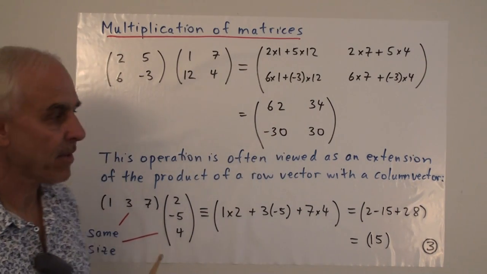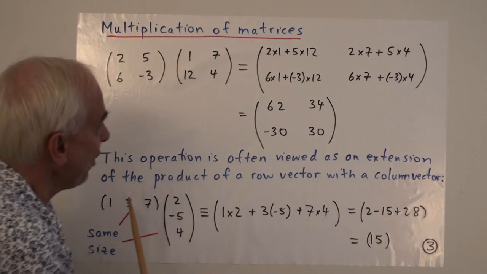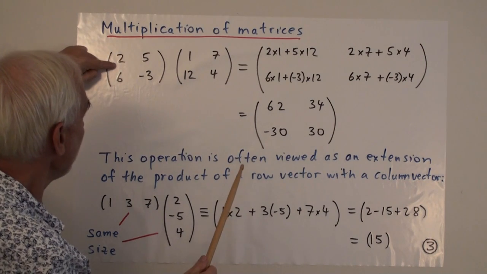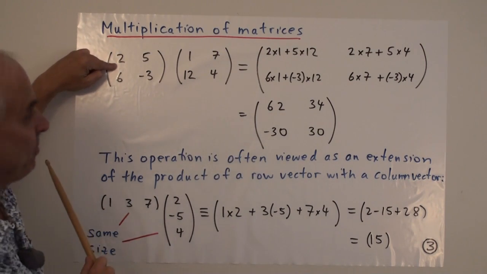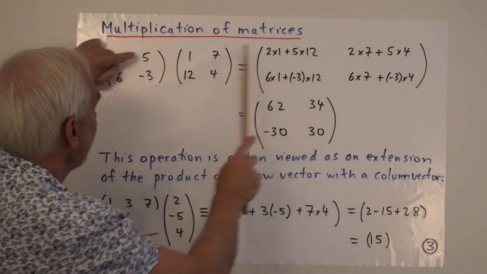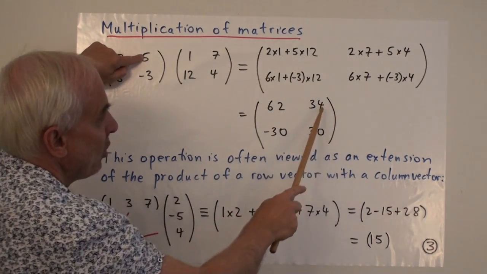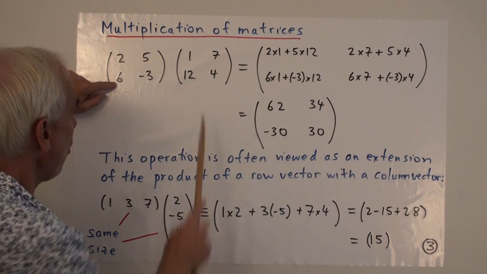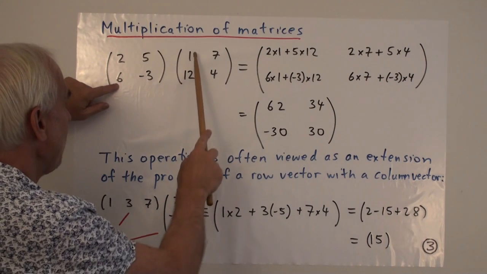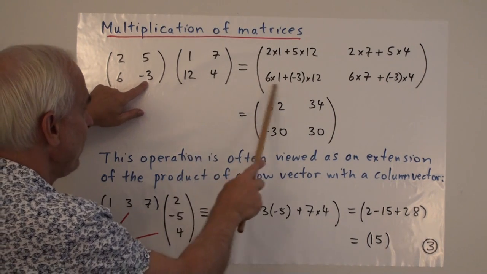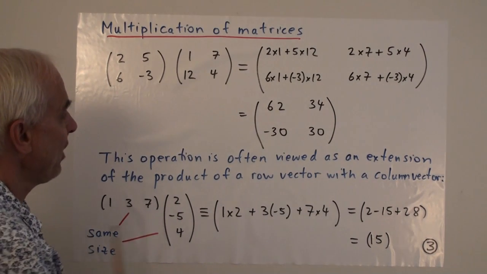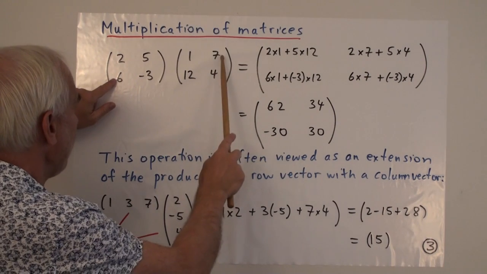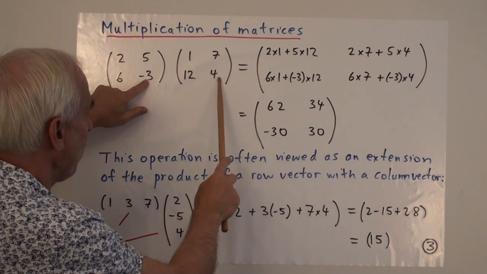Now when we move over to this entry here, we are still multiplying rows by columns, but now it's this first row here multiplied by this second column. So it's 2 times 7 plus 5 times 4 for a total of 34. And then down here, minus 30, we take this second row times the first column. So 6 times 1 plus minus 3 times 12 is minus 30. And finally, this 30 here is this second row times the second column. 6 times 7 plus minus 3 times 4, a total of 30.